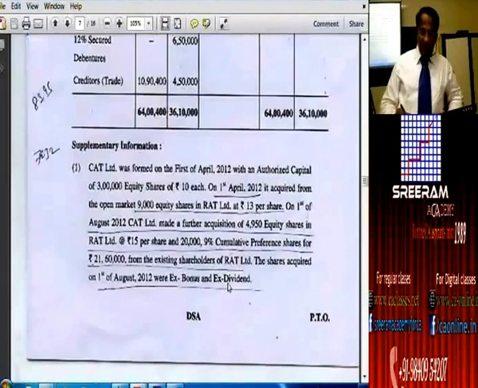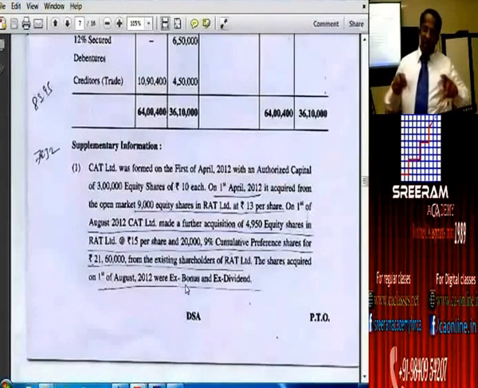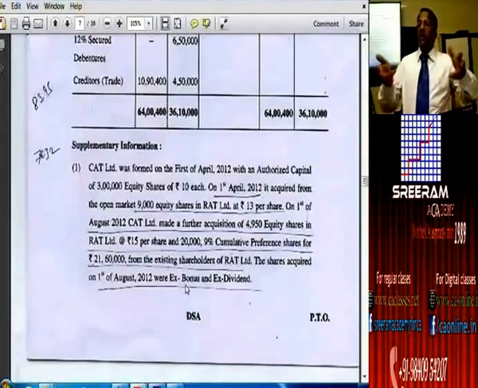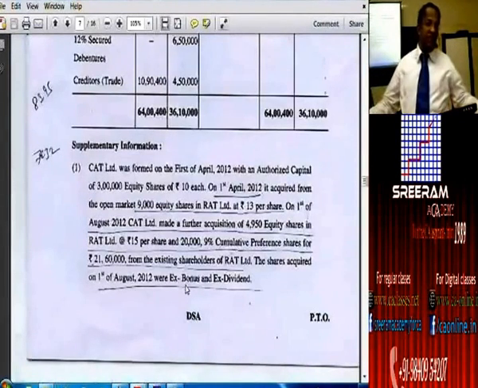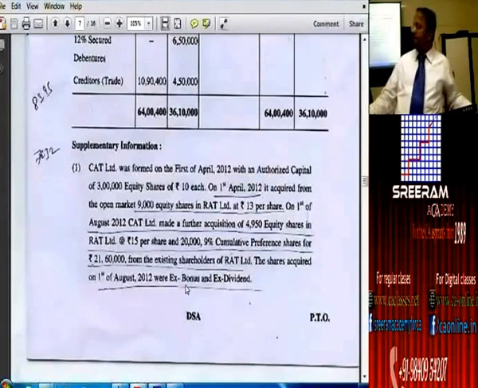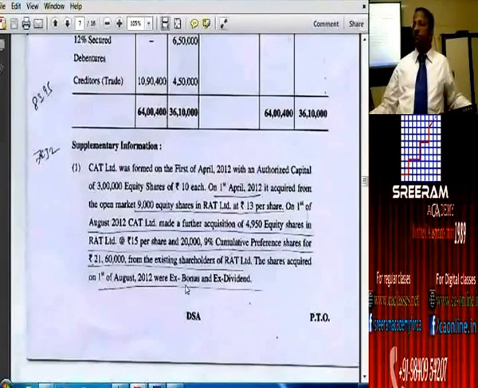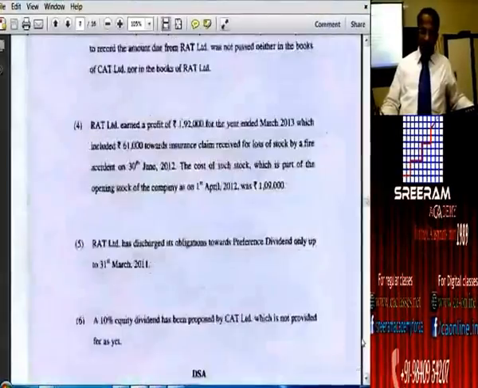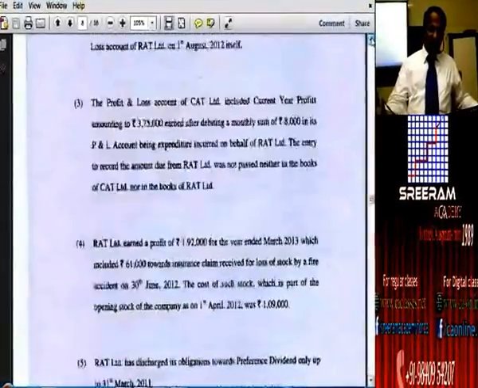That means whether this ex dividend is communicated only for these 4,950 shares or for 20,000 shares, or should that be understood for both 4,950 equity shares and 20,000 preference shares? If you ask a question, we have got to be a bit liberal only. Reason is that, closely follow, we understand that equity dividend can be declared only after paying preference shares. In adjustment number 2, they have made a clear mention that